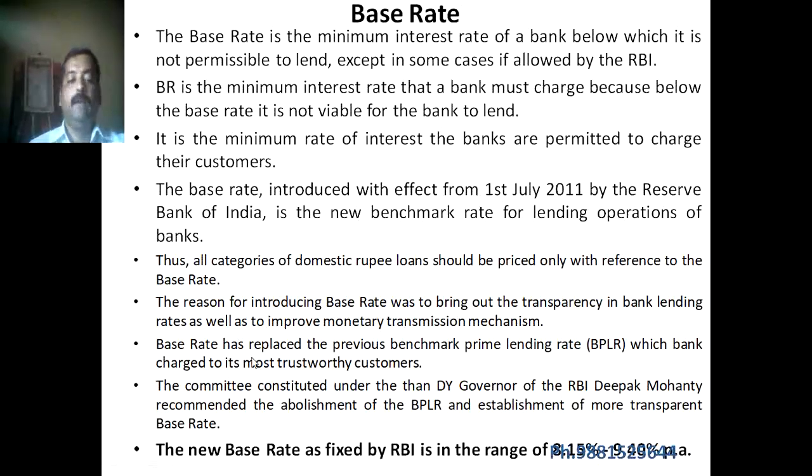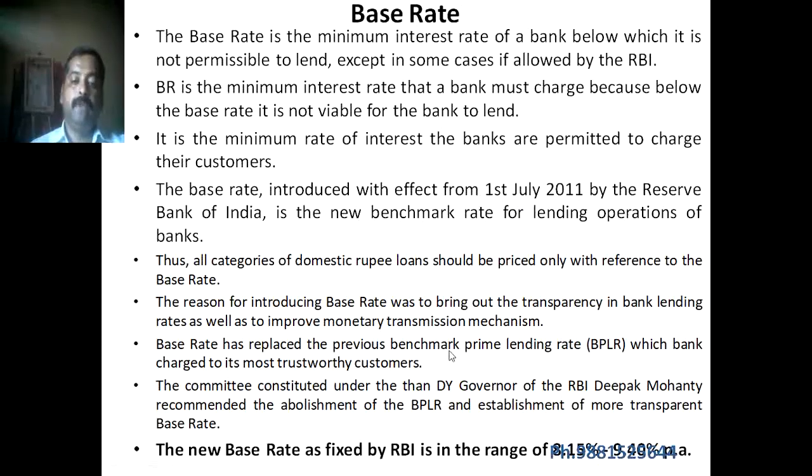Okay. Now the base rate has replaced the earlier benchmark system, that is the benchmark prime lending rate. We call it BPLR, benchmark prime lending rate. So this system was used before 2011, but from 1st July 2011 we are using the base rate.